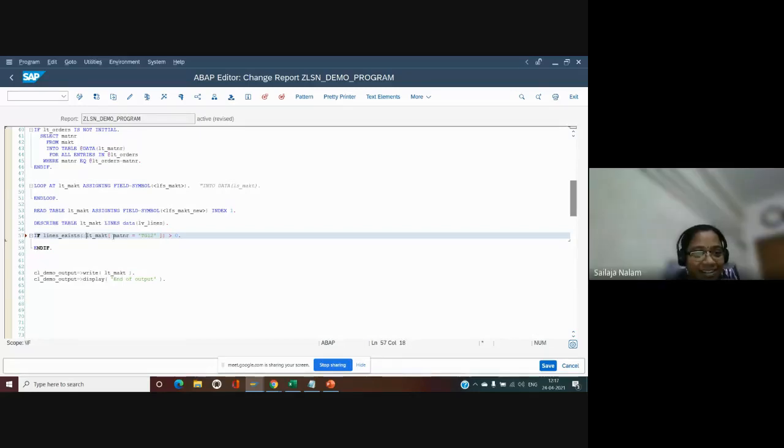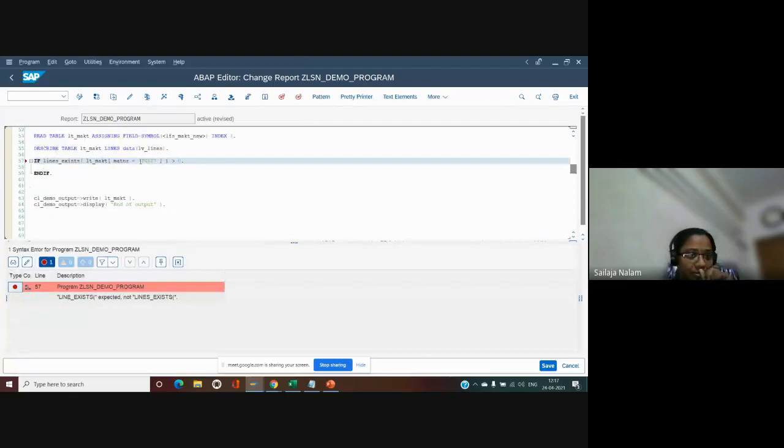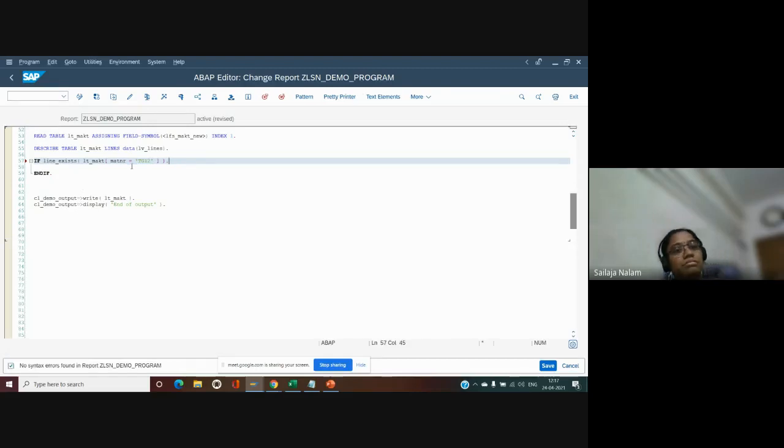Yeah, that is fine. So if line exists, then, if there is any entry with this particular material in this internal table, only then go ahead.